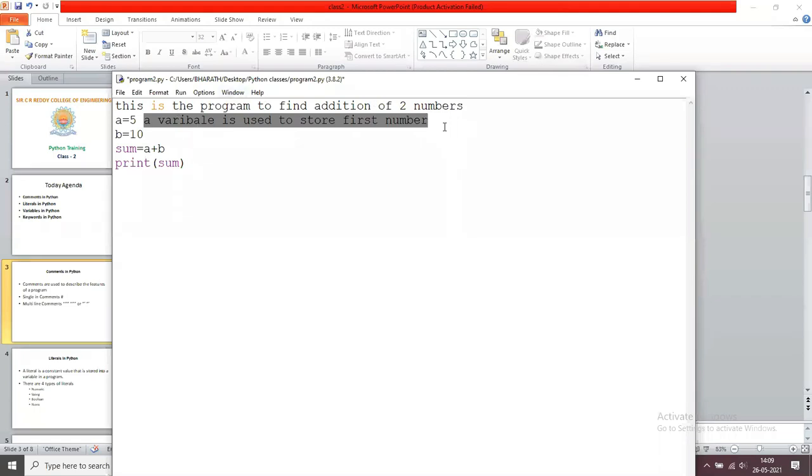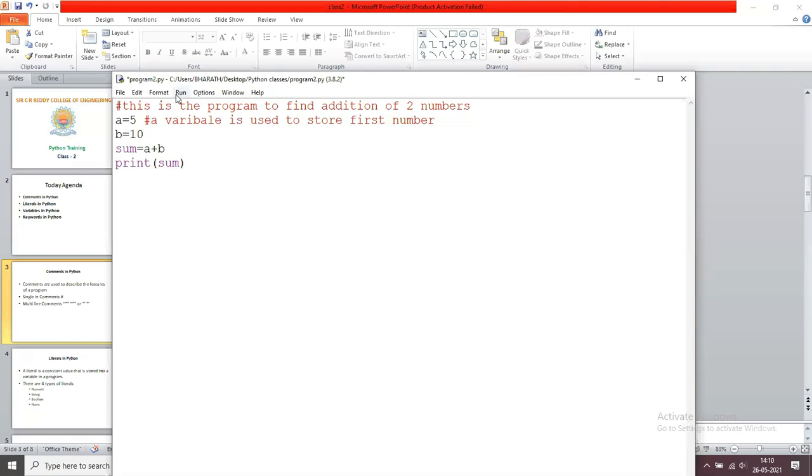Now, how can we write these comments in Python? We can write them in two ways. One is the single line comment. You write a hash symbol; this we call a single line comment.